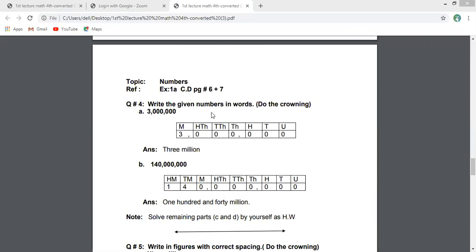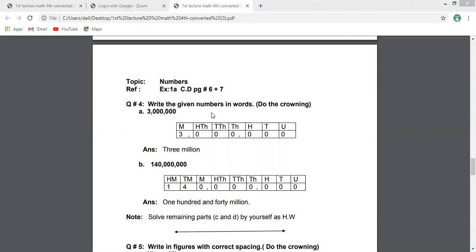You will start crowning from the unit place: unit, tens, hundreds, put a comma, thousands, 10,000s, 100,000s, put a comma. These commas mean you have separate houses here. You want to write this in words, so your answer will be 3 million because all the remaining digits are zeros. Now come to the next one, part B. You have a number, and first of all you will count the number of digits. These are 9 digits. When you have 9 digits, you will start from the unit place and go up to 100 million.